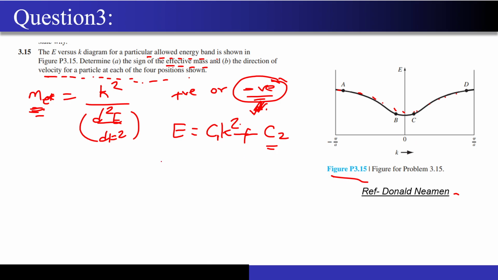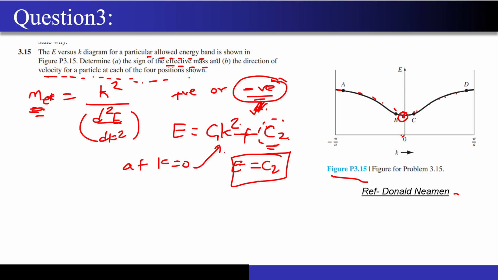Because at K equal to 0, I have some finite value of energy. If I put K equal to 0 over here, then E will become equal to C2. If I don't take this C2 into account, then whatever equations I write will be wrong, because at K equal to 0 there exists some finite energy. That's why I have to take this constant over here.